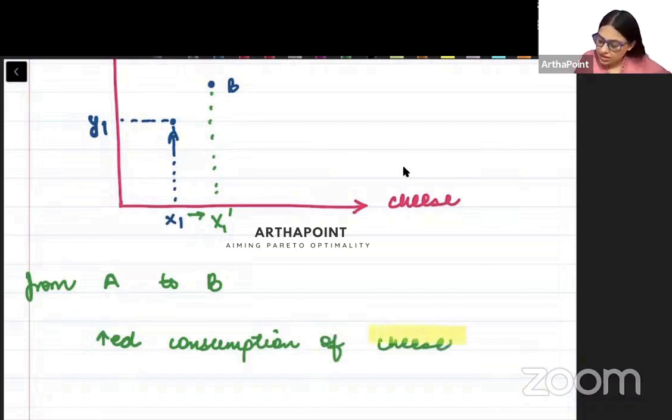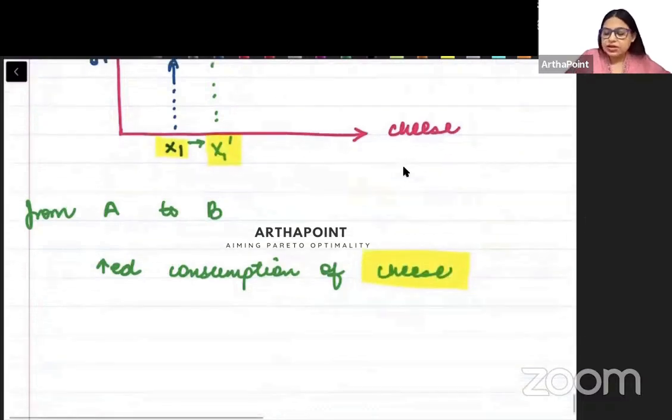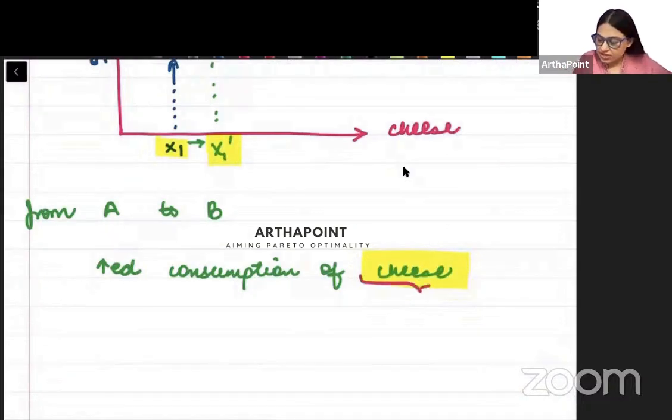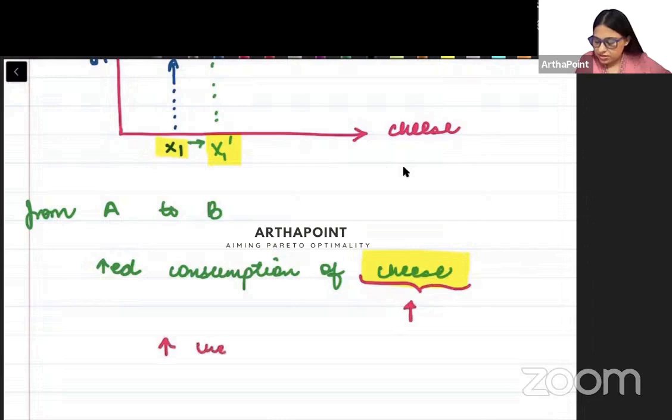When I increase the consumption of cheese, जब मैंने cheese का consumption बढ़ाया, cheese is a good for me, ये मेरे लिए good है, right? So when I increase the consumption of cheese, it will increase the utility of the consumer. Consumer का satisfaction बढ़ जाएगा.